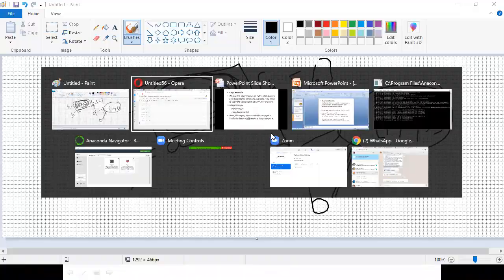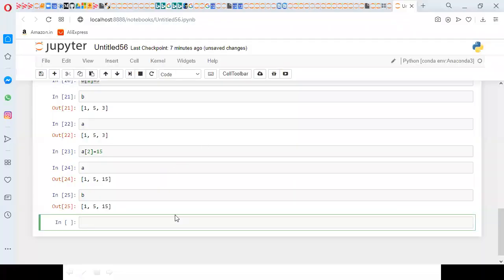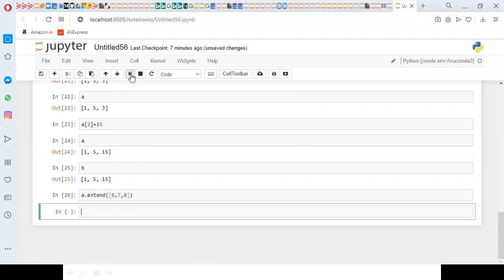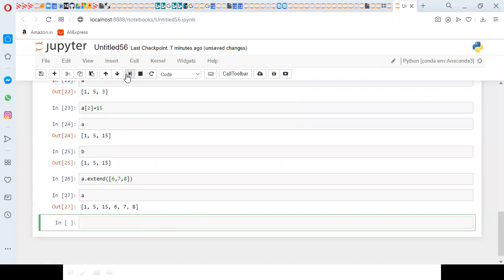We'll check the difference. So now I'm going to use A dot extend with 6, 7, 8. A is now 1, 5, 15, 6, 7, 8.